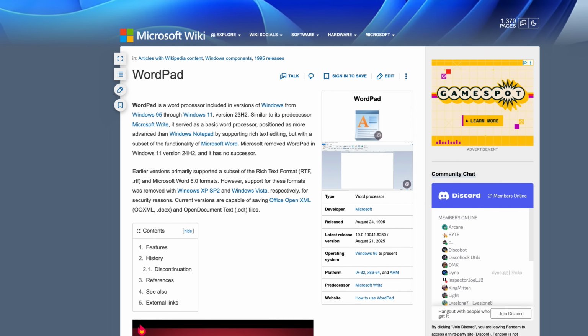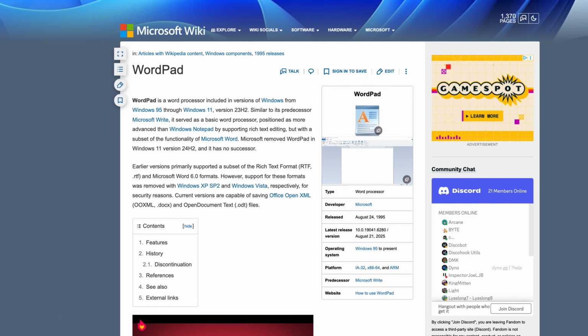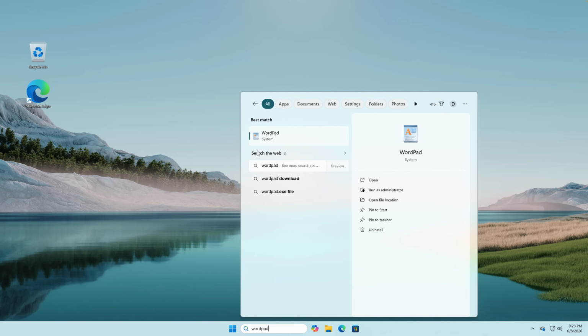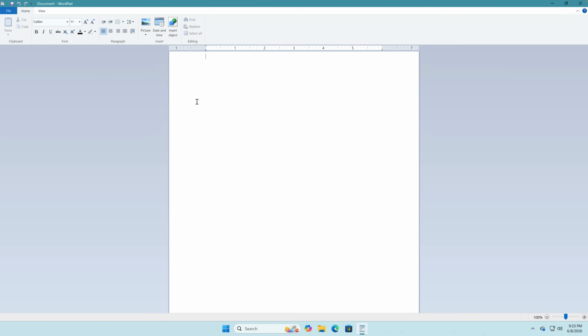Microsoft WordPad. I have heard a lot of people describe this as the middle ground between Notepad and Microsoft Word. Let's see, WordPad. Yeah, there we have it. And it does kind of resemble Microsoft Word. I typically write my scripts in Microsoft Word, but this is about all I need. All I need is to write some text, make some text bold, and that's about it. I don't even need the most advanced features. And by the way, this is a completely free pre-installed application that came with all Windows versions before this one. So I guess this one was maybe undercutting Microsoft Word.